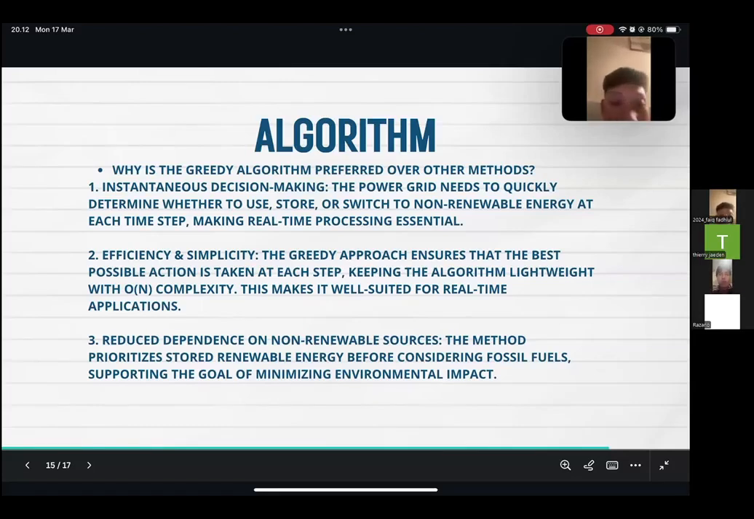The second, efficiency and simplicity. The greedy approach ensures that the best possible action is taken at each step, keeping the algorithm lightweight with O(N) complexity. This makes it well suited for real-time application. And at last, we reduce dependence on non-renewable sources. The method prioritizes stored renewable energy before considering fossil fuels, supporting the goal of minimizing environmental impact.